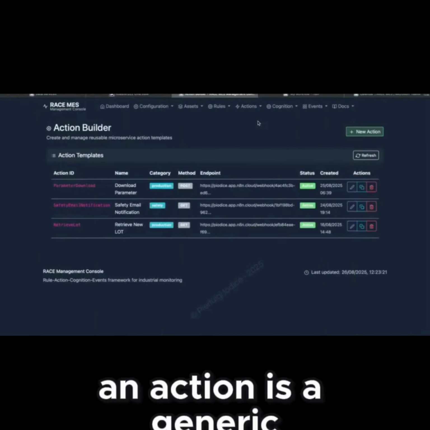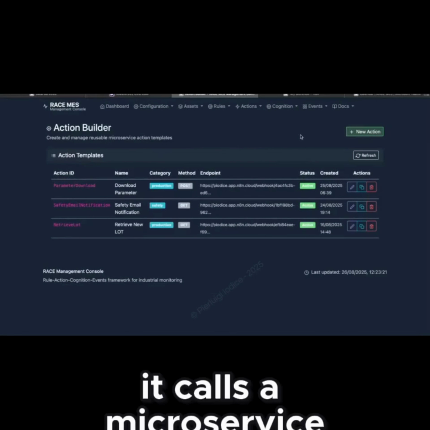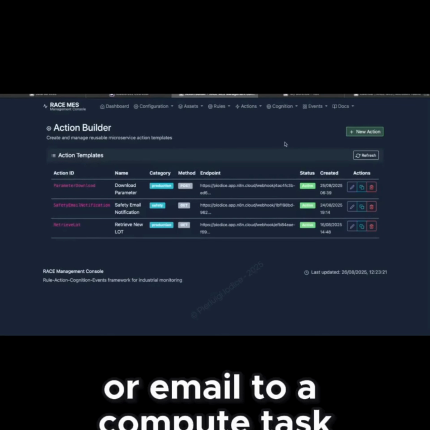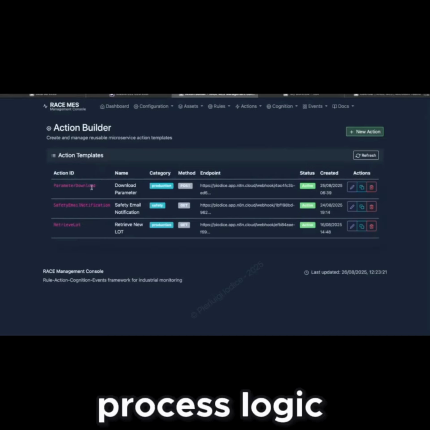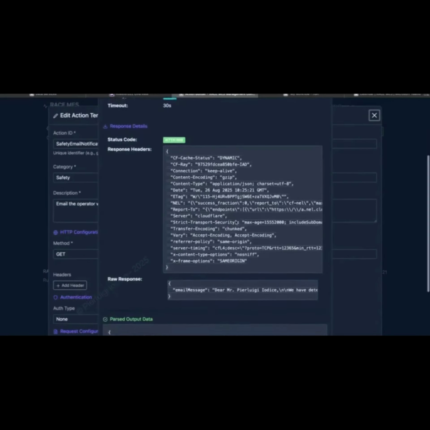An action is a generic function, typed inputs in, outputs out. Under the hood it calls a microservice, from a simple notification or email, to a compute task, an ERP integration, or a slice of MES process logic. An action consumes a microservice over a REST API.